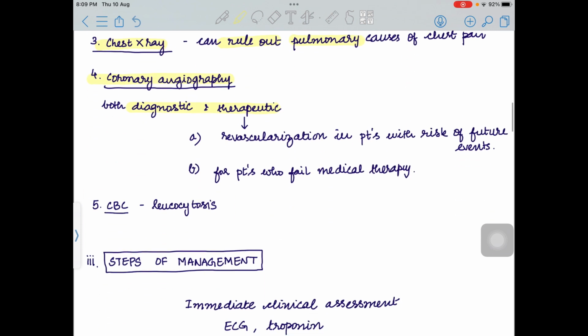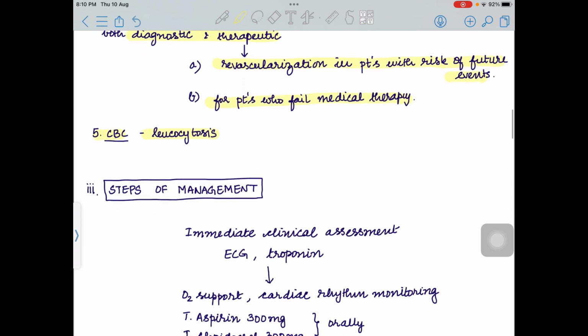Therapeutic in the sense revascularization can be done in patients with risk of future events, and it is also used for patients who fail medical therapy. And in whole blood count we can see leukocytosis. So these are the investigations that will be done in this patient.